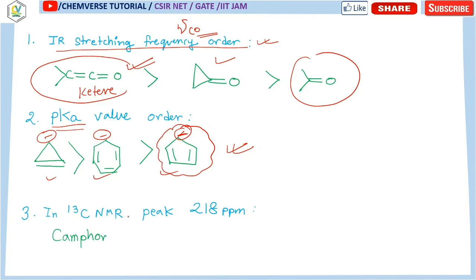Now in another question, they have asked about the 13C NMR peak shown at 218 ppm. So what will be the structure of the compound? It will be camphor. Camphor will be the correct option. This is the structure of camphor, and this 218 is observed due to this carbon.